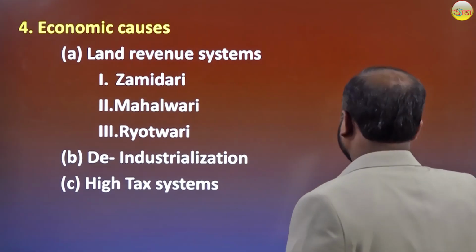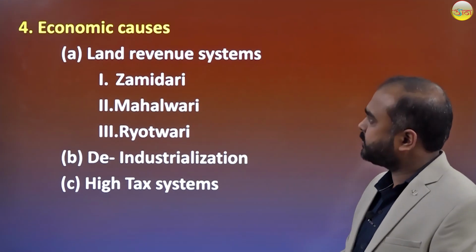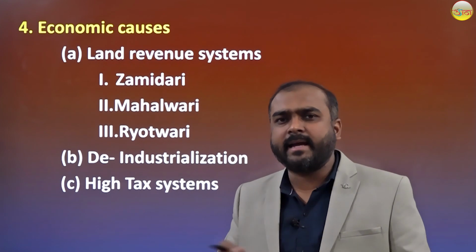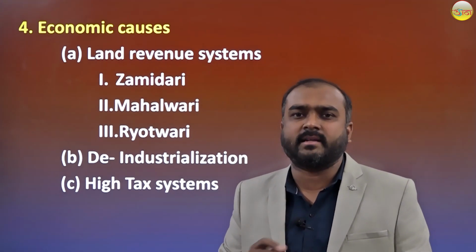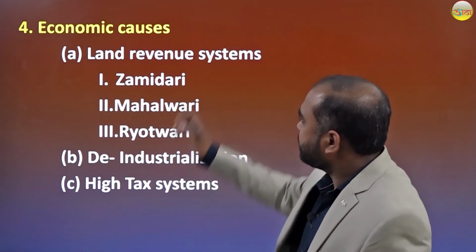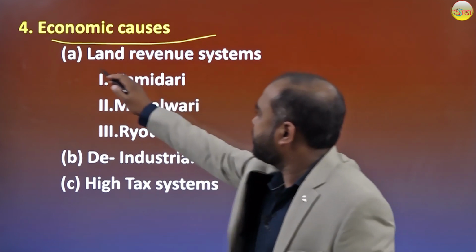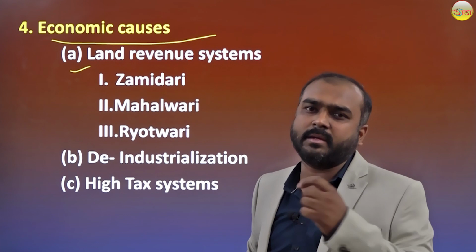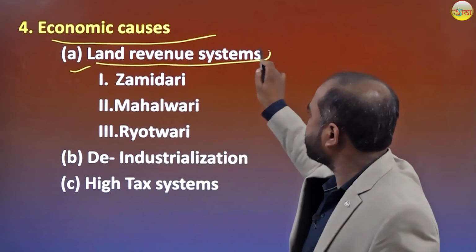Now we will see the economic causes of the revolt. See, actually the major aim of the British company was to exploit the Indians. So the economic cause is just because of the exploitation of poor Indian people. The first one is the land revenue system.